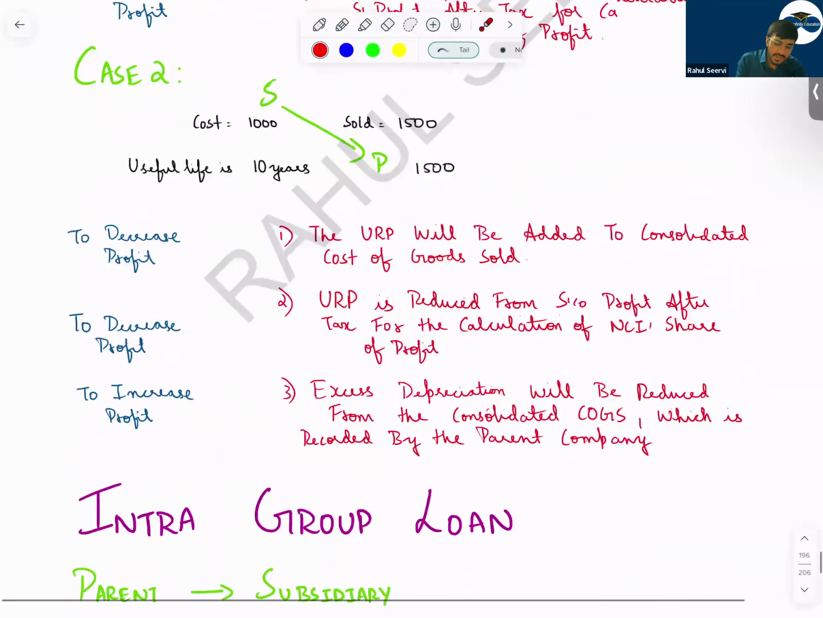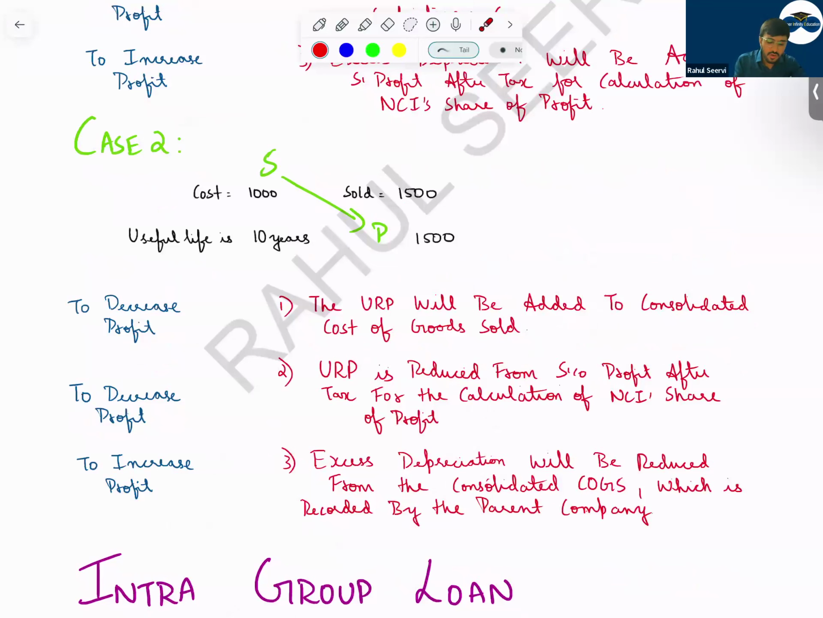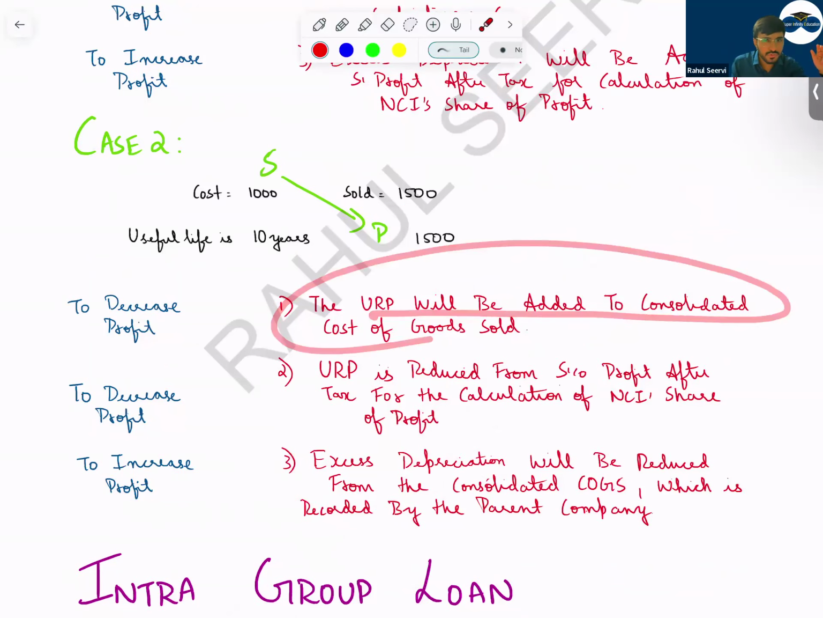In case two, subsidiary selling to parent company. In that case, what will happen? See, cost is there, sir, 1,000, sold for 1,500. So profit is recorded by the subsidiary company. If the profit of the subsidiary company is more, we have to reduce the profit. How will we reduce? The URP will be added to cost of goods sold.